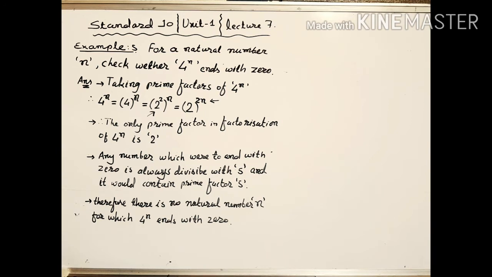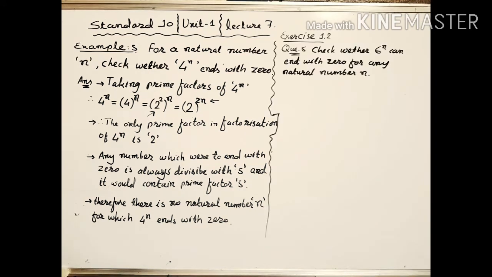In the same way, we have one more question in exercise 1.2, and that is question number 5. In this question, we have to check whether 6 raised to n can end with 0 for any natural number n. We will solve this question in the same way as we solved example 5. First of all, we will take prime factors of 6 raised to n.